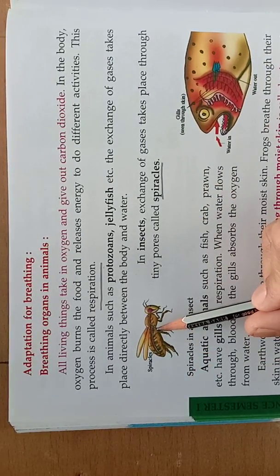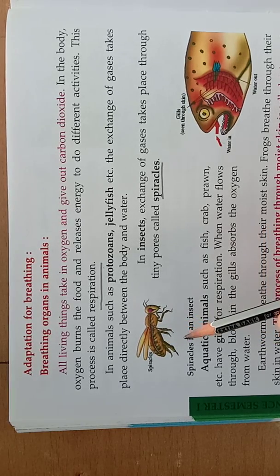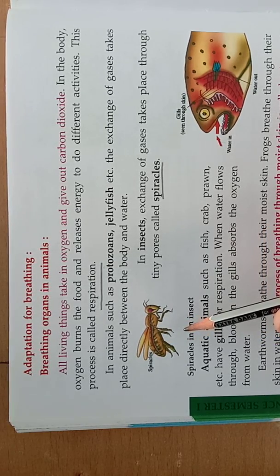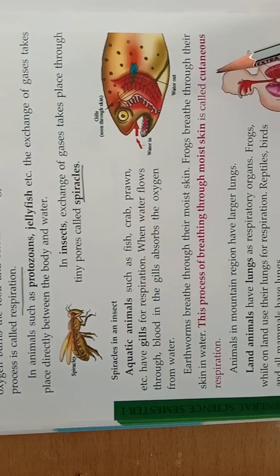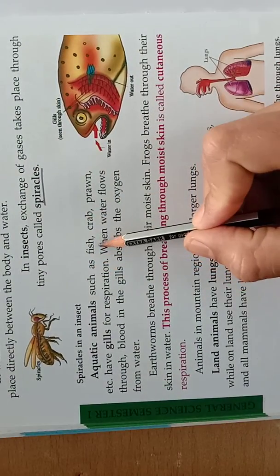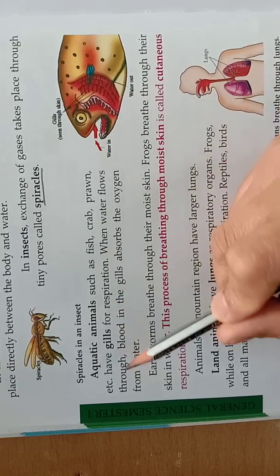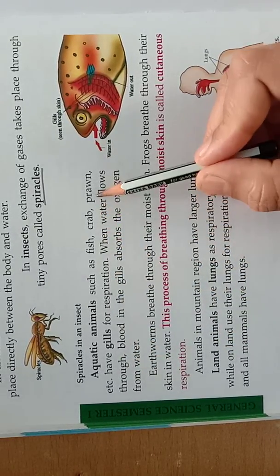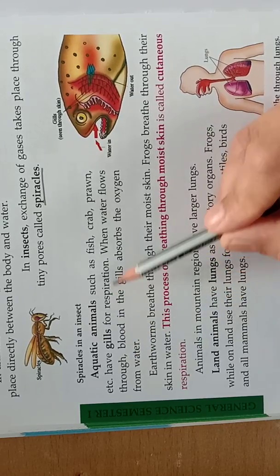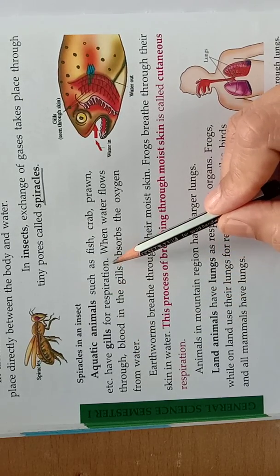Through the tiny pores, nothing but tiny holes in insects, which are called spiracles, exchange of gases takes place. And aquatic animals such as fish, crab, prawn, etc. have gills for respiration.